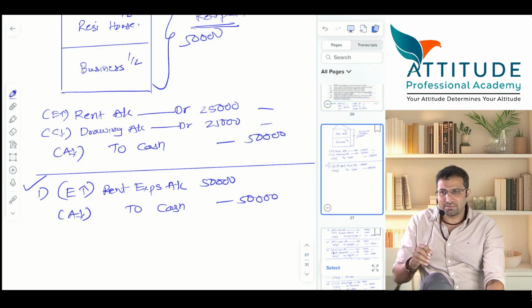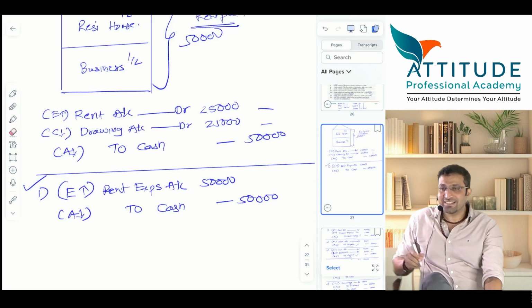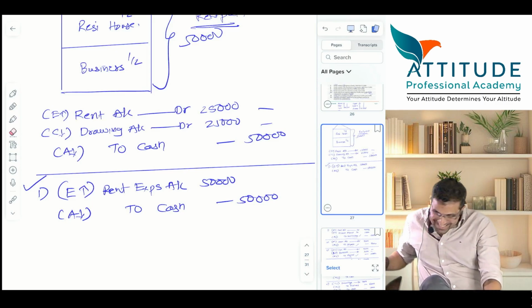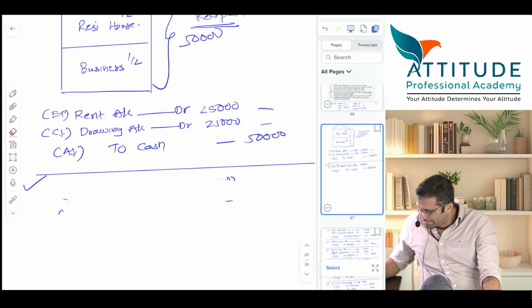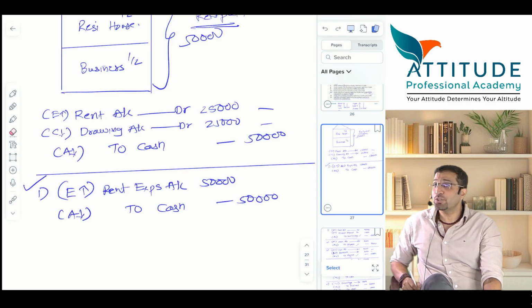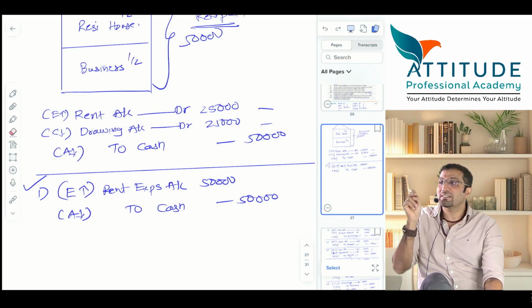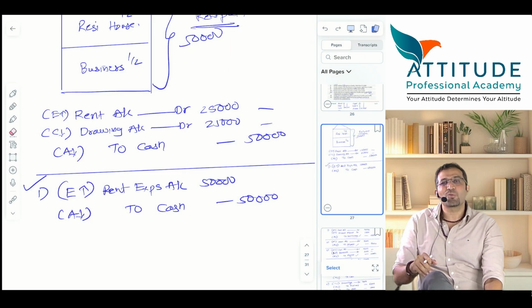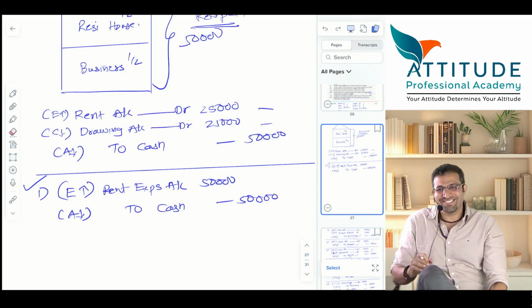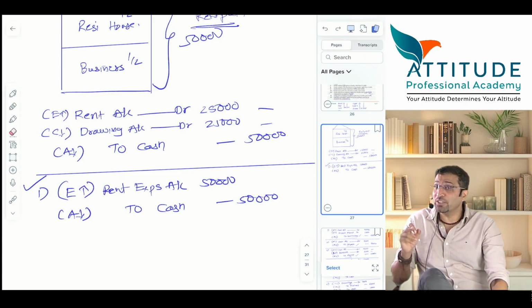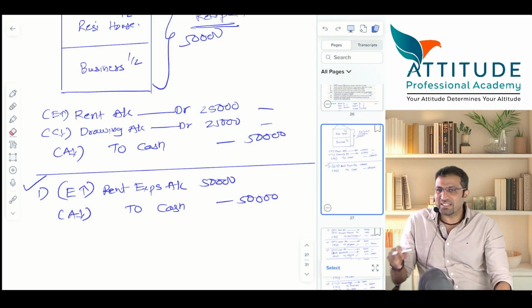Option number 1: take the eraser and erase it. Option 2: No, sir, I am maintaining my books of accounts under a computerized system. There's a wonderful button known as delete. Gone, just hit delete. Option 3: you pass a rectification entry.